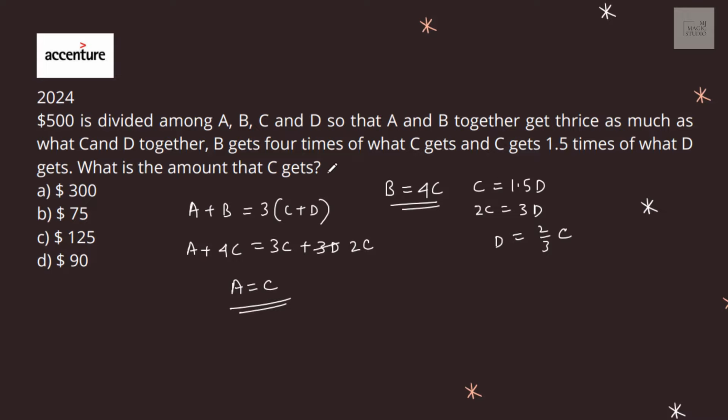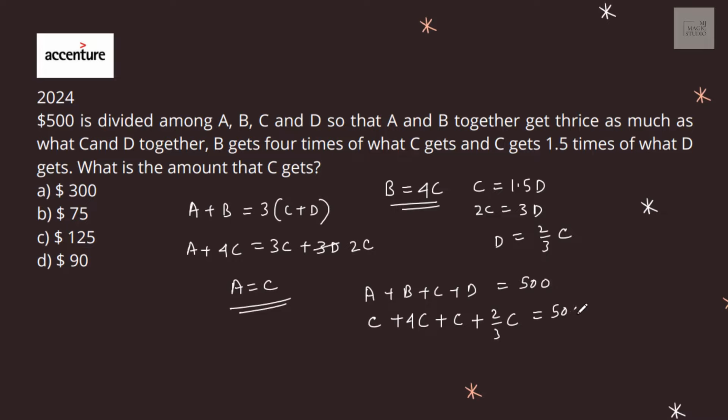What is the amount that C gets? So A plus B plus C plus D is 500. A is equal to C, B is equal to 4C, C is equal to C, D is equal to 2 by 3C. So C plus 4C plus C plus 2C by 3 equals 500.